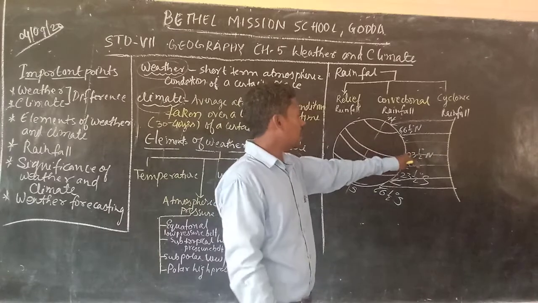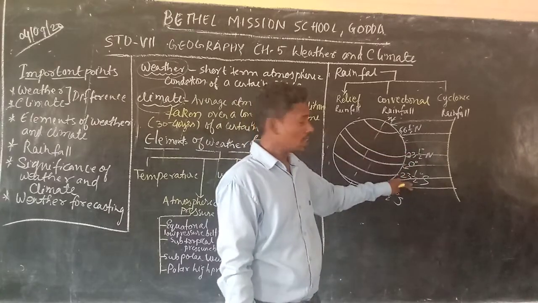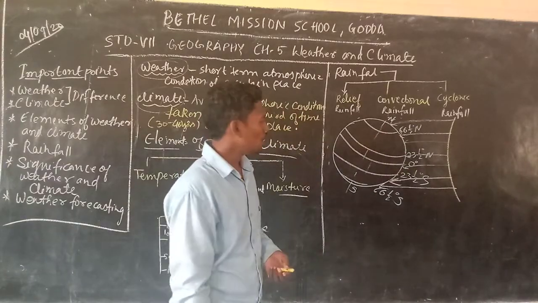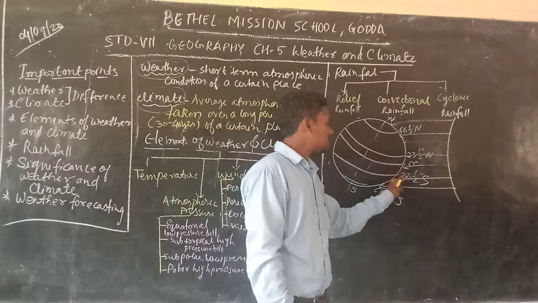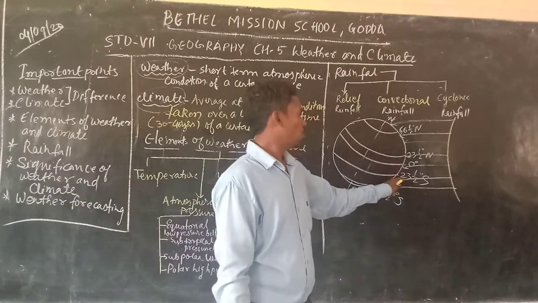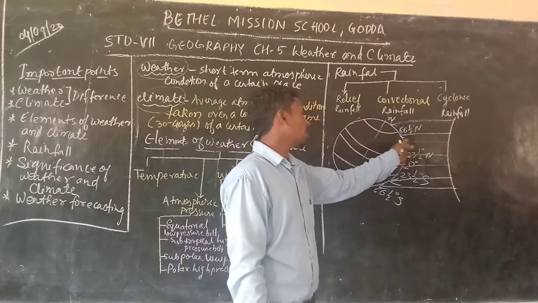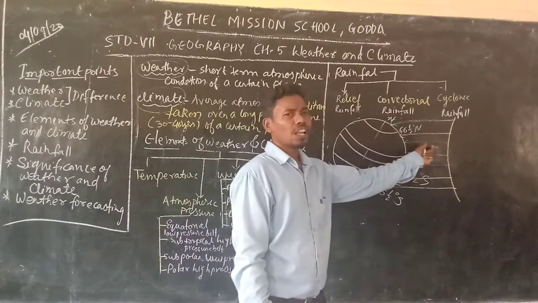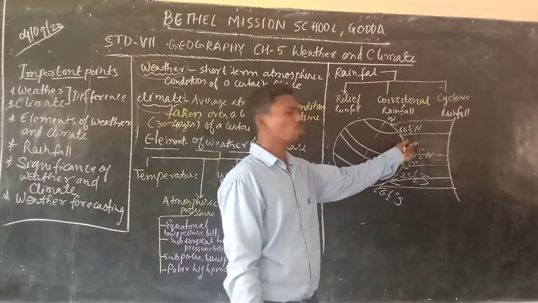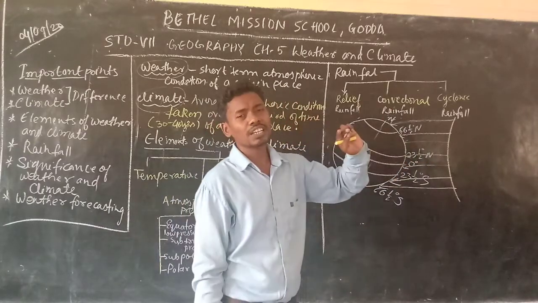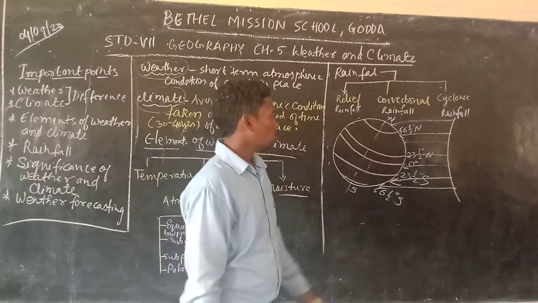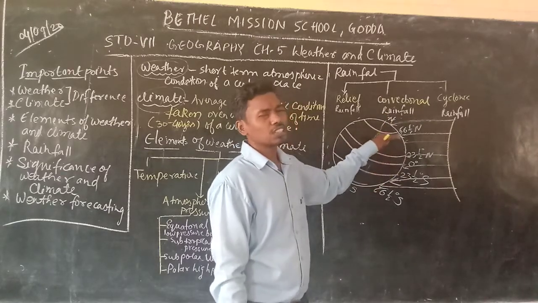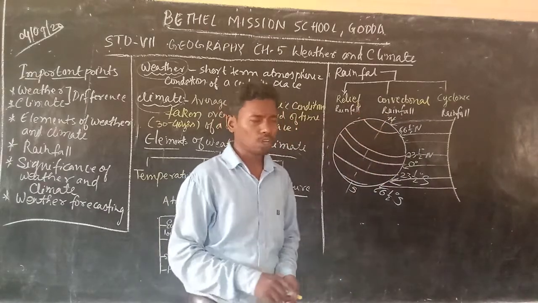Since these areas are closer to the sun, they get more intensity of heat, and that's why this place gets more heated up. Whereas as we move away from the equator, places receive less intensity of light. That's why they do not get heated up so much. As we go towards the North Pole or the South Pole, the places will be colder.